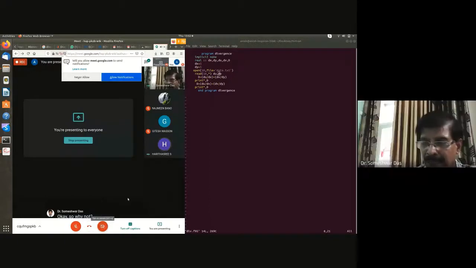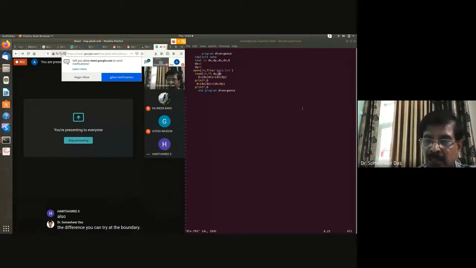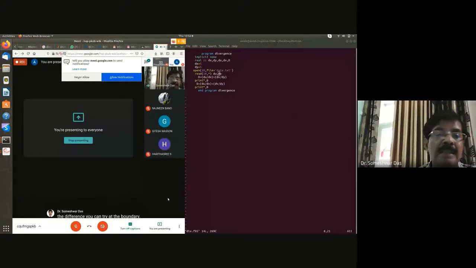Yes, sir. Yeah, the forward difference and the backward difference you can try at the boundary, as I was telling you, at the east-west and north-south boundary. But inside the area, inside the domain, you can use the central difference. Okay, sir. Yeah, so you try that way. So you keep trying, and maybe in the next class we shall discuss it further. Now, if required, we can discuss it in the regular theory class also.